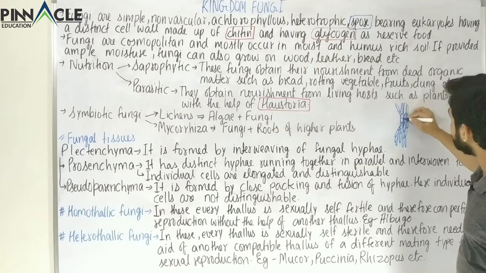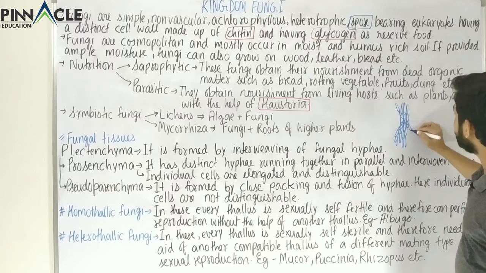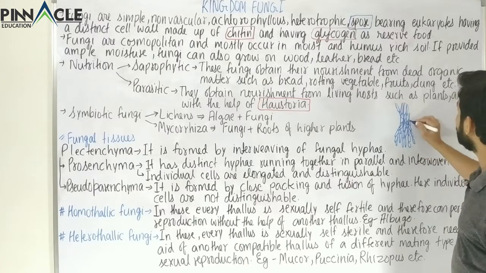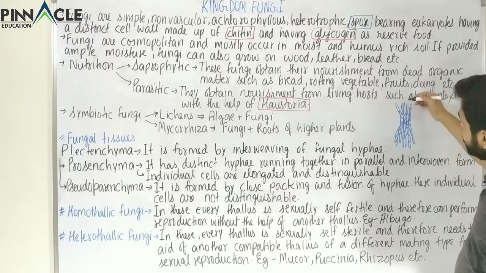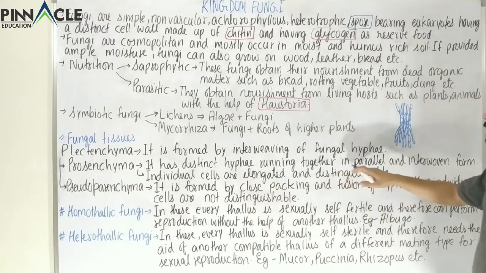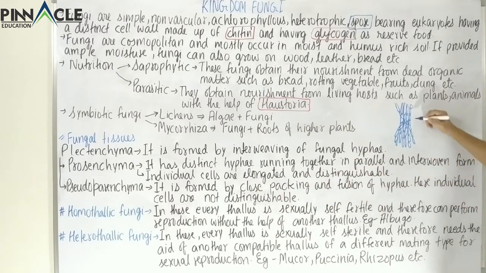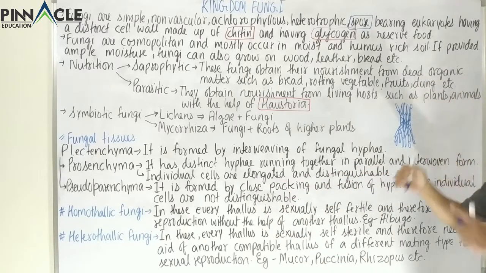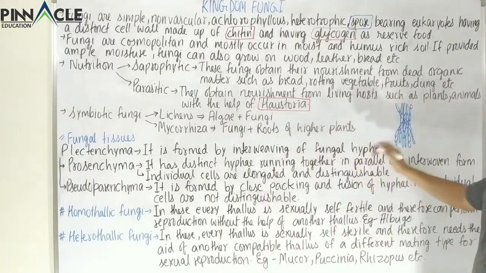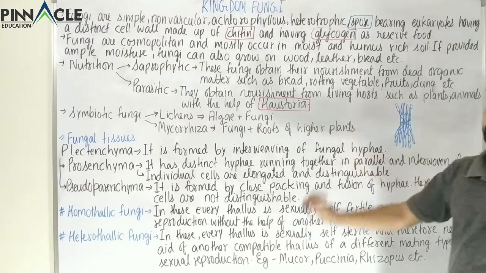For example, like this, these are interwoven with each other, and also some are parallel to each other. Most of the hypha are parallel to each other, running together, and some are interwoven, forming something like this structure, and this form is called prosenchyma.